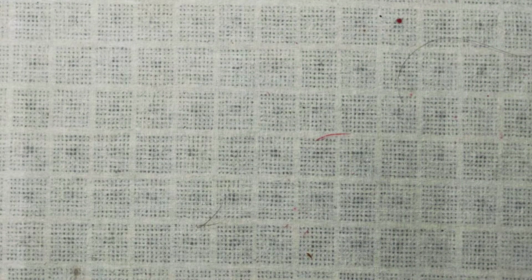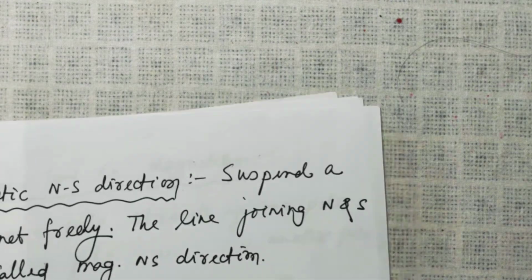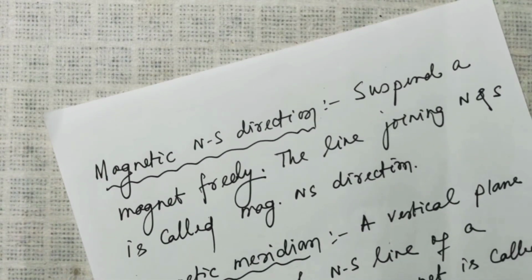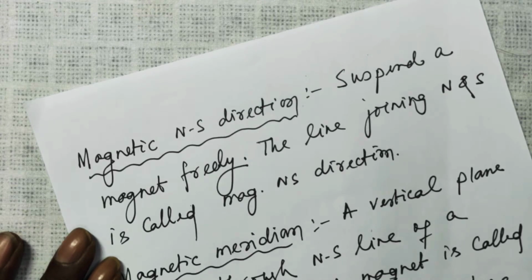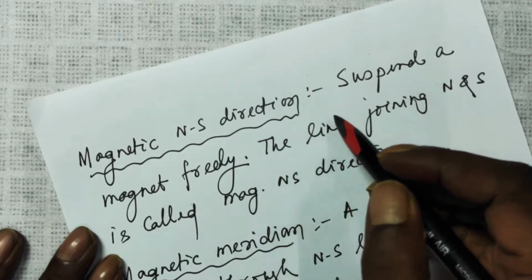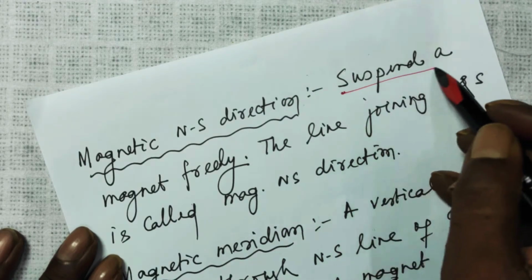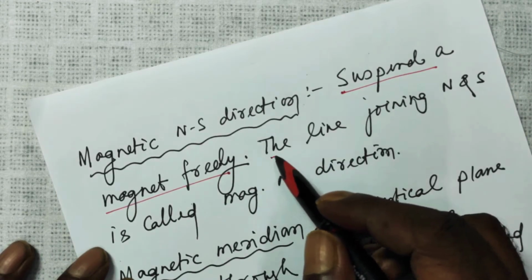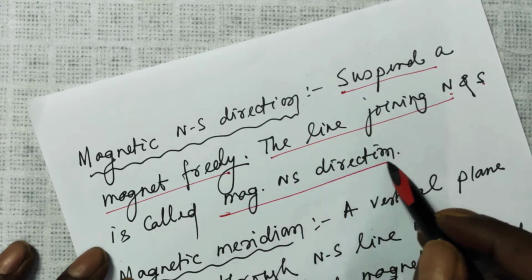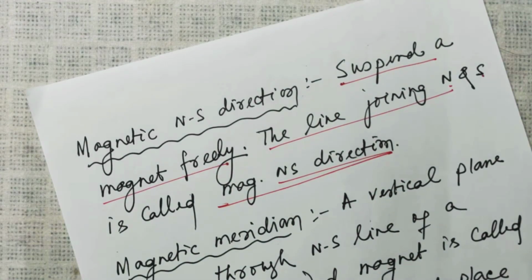So then coming back to magnetic north-south direction. You take a piece of bar magnet, at the middle of it tie a rope and suspend the magnet freely vertically down. When you suspend a magnet freely by a piece of string, the line joining the north and south is called the magnetic north and south direction.